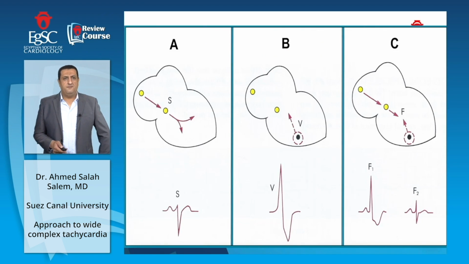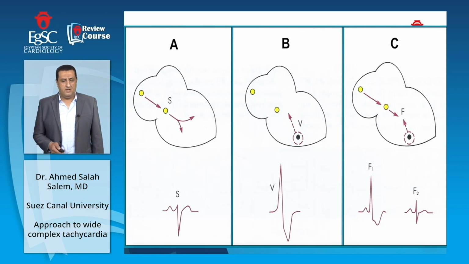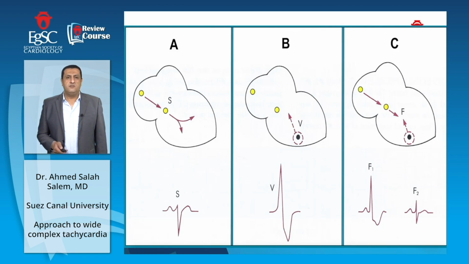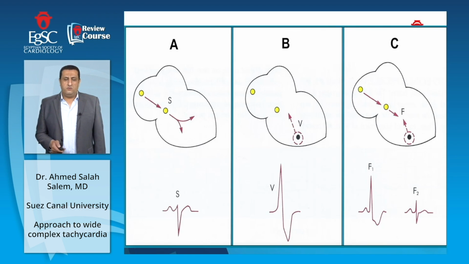In this figure, we have 3 figures. In Figure A, the electrical current comes from the SA node and passes through the AV node, normally depolarizing the ventricle through the His-Purkinje system, causing a sinus beat, a capture beat. Figure B is a ventricular depolarization. The focus is present in the ventricle, and as we see, it causes a wide QRS complex due to ventricular depolarization through the ventricular myocardium.